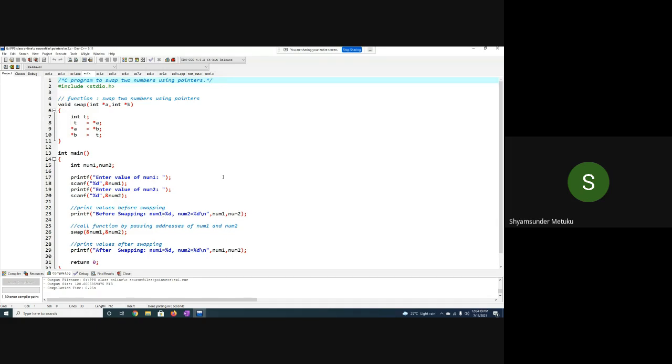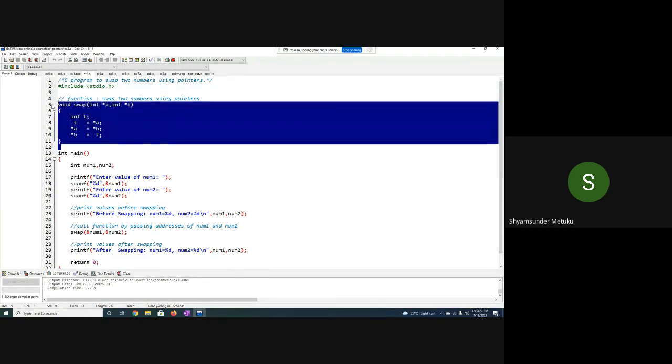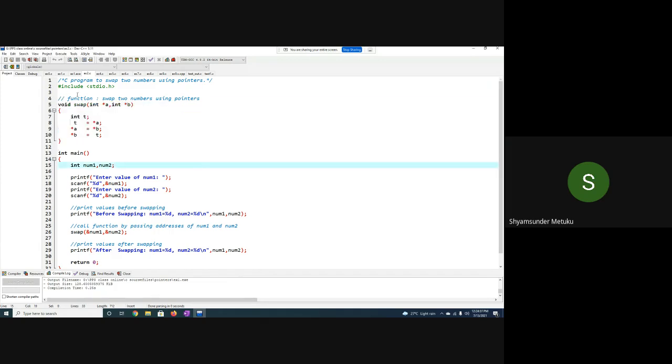Let me start with the explanation of this program. It's very simple. Hash include is understood. I have not made any function declaration, the reason being that the function swap is defined before the main. That is why function declaration is optional. Nowhere have I defined a function declaration, either inside or outside the main. So whenever you define the functions before the main, function declarations are optional.